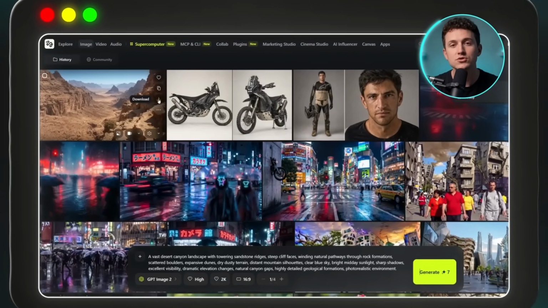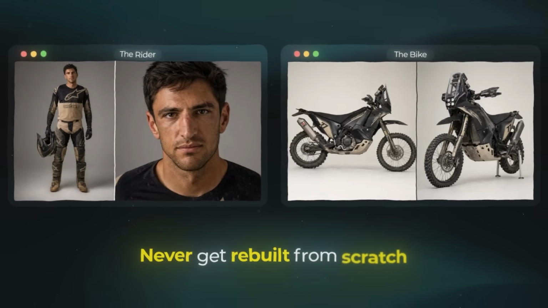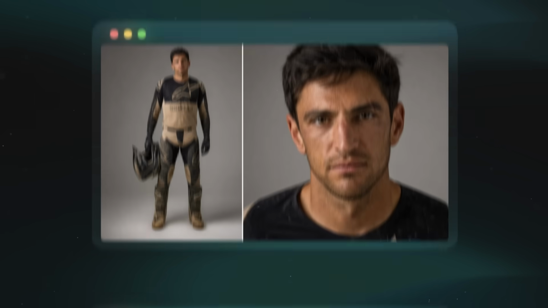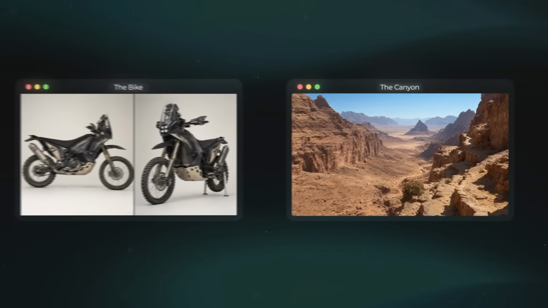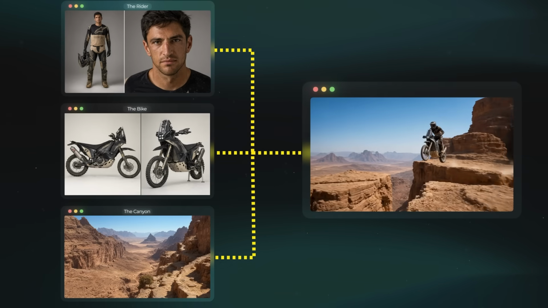One thing to keep in mind is to save these images because we're going to use them as references. Saving them matters more than it looks because every video from here pulls from these same files, so your rider and bike never get rebuilt from scratch. That's the real reason the whole video stays consistent. The model always works from one locked set of images instead of a slightly different rider each time. So now my rider, my bike, and my location are all locked in as references I can pull into every video from here. But these are still just images. Nothing's moving yet, and getting them to move is the easy part, which I'll show you in a second.